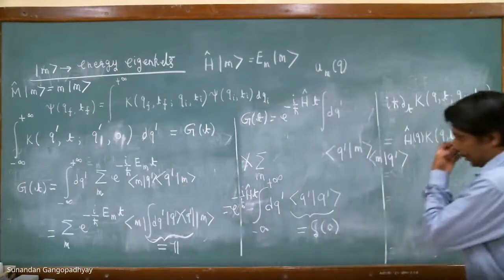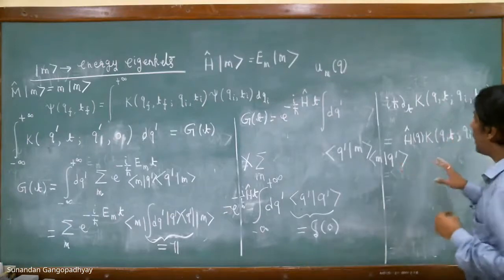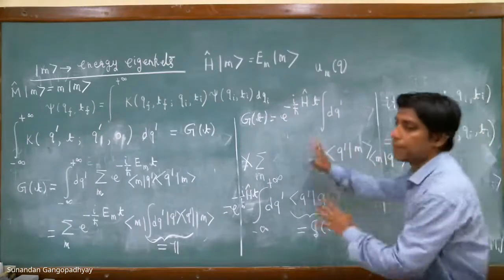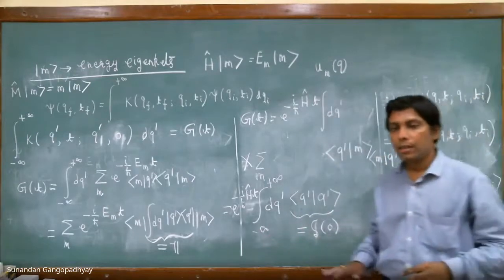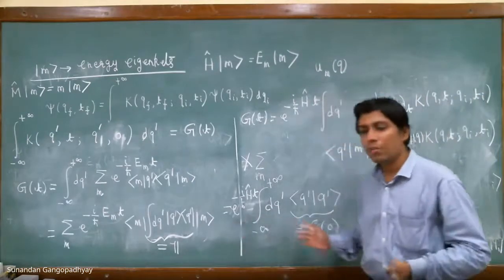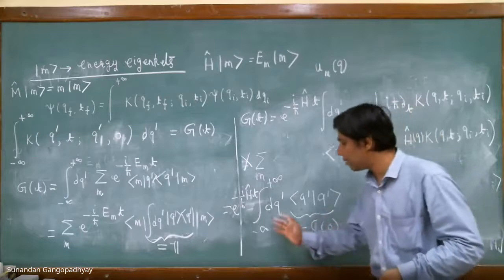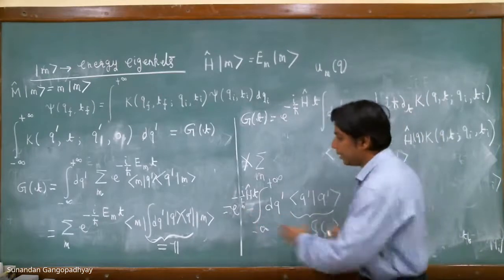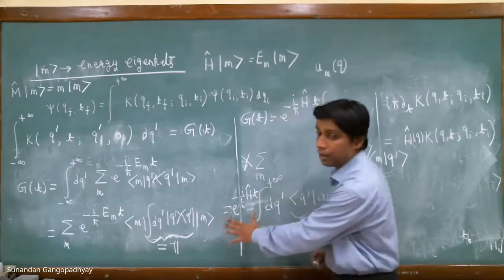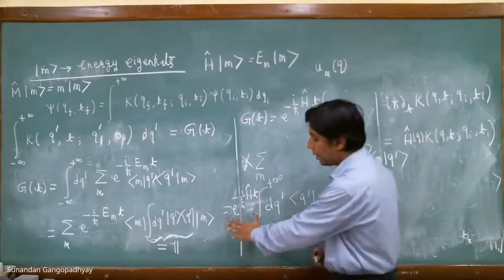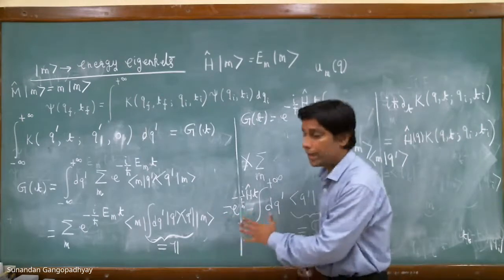But here, what we have done is we have placed the things differently, and we have got this result, which tells us that this is not very meaningful because this is a divergent quantity. But we should always remember that there is an operator sitting outside here.